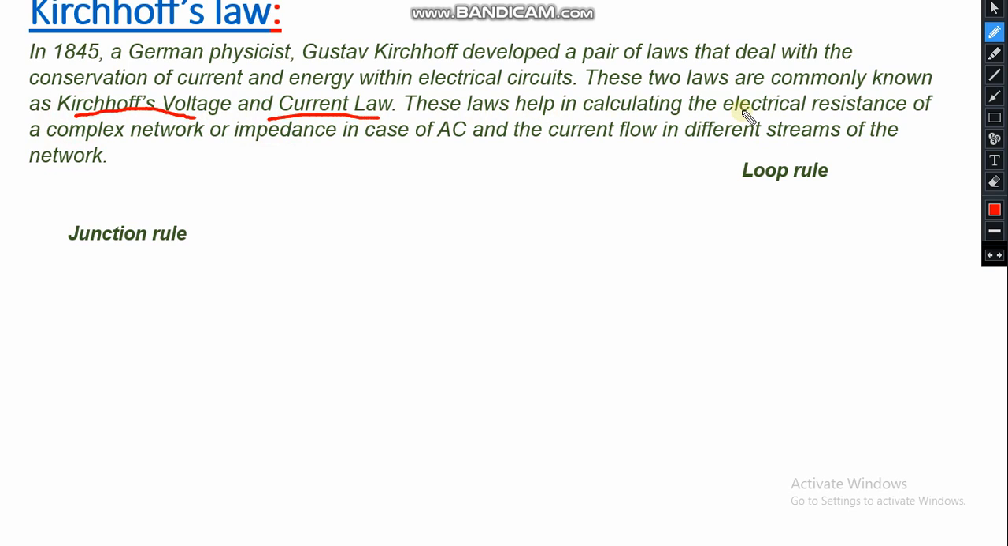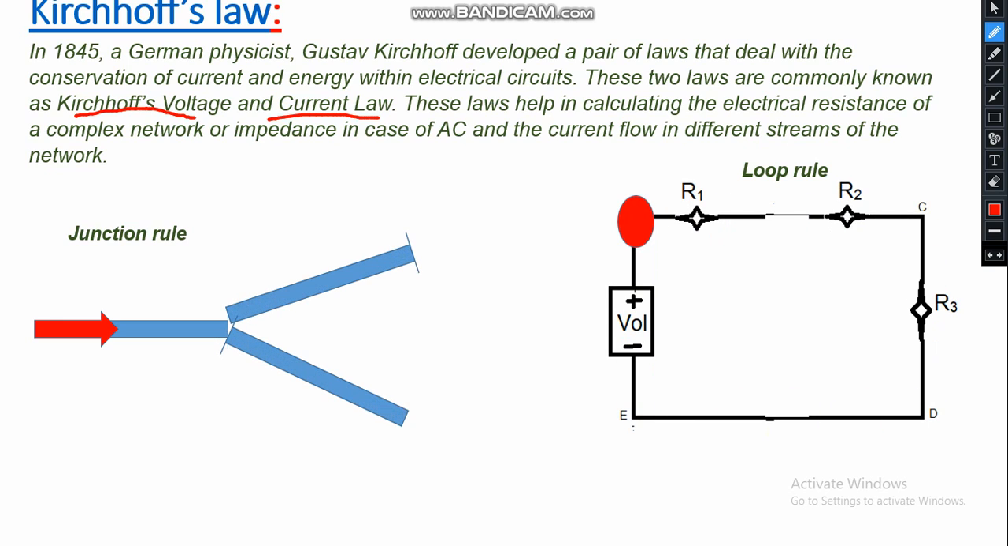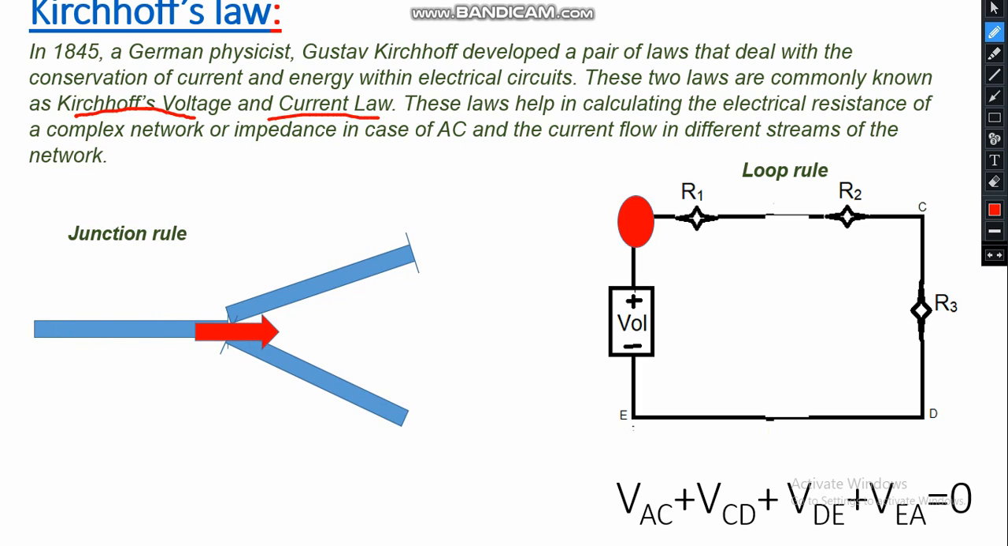These help to calculate the electric resistance of a complex network, or impedance in the case of AC, and the current flow in different branches of the network. The two laws are the loop rule and the junction rule. I will show you. This is the voltage rule and this is the junction current rule. The current flows through a circuit with voltage and resistance in series, and it divides into different branches, which is equal to the sum of the current.